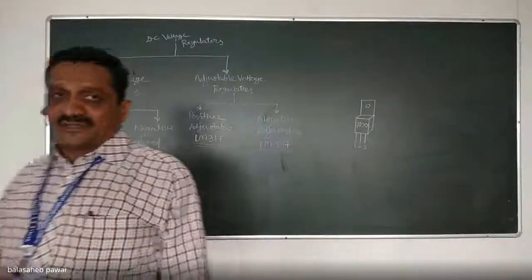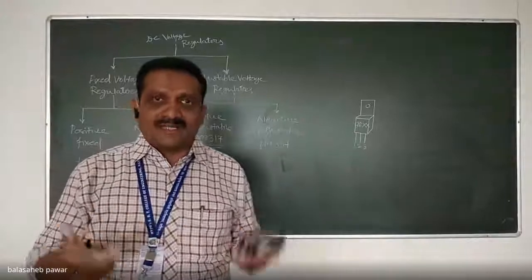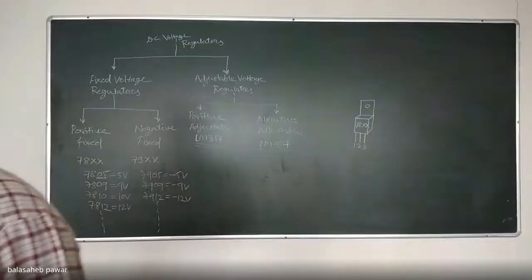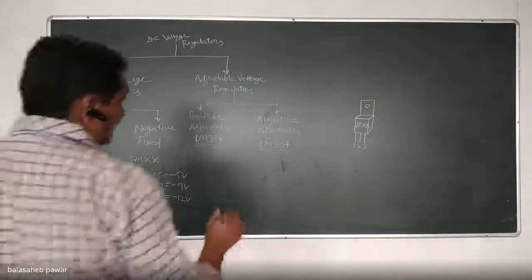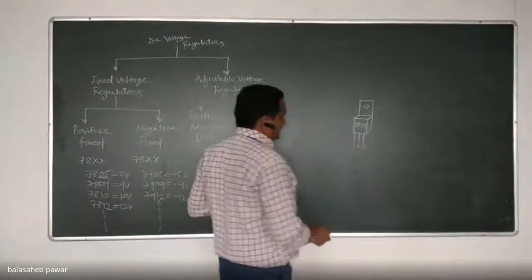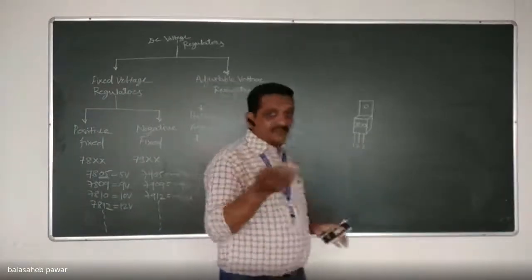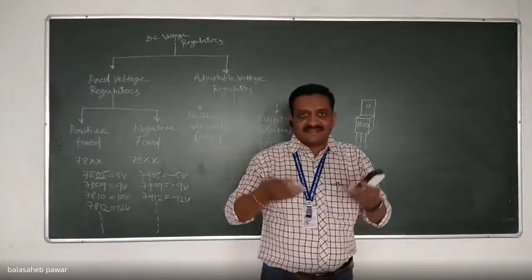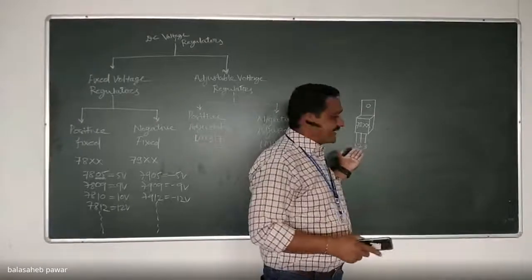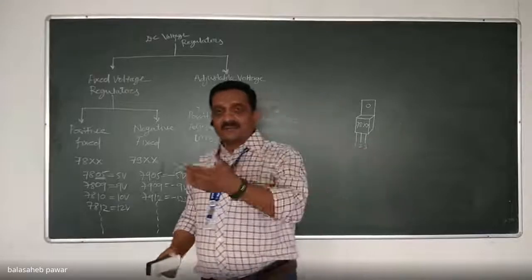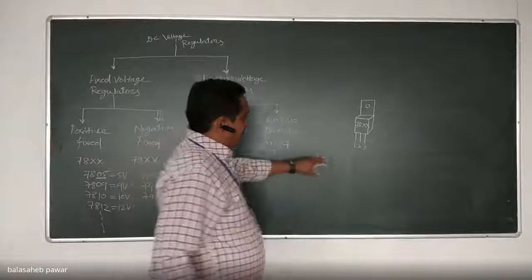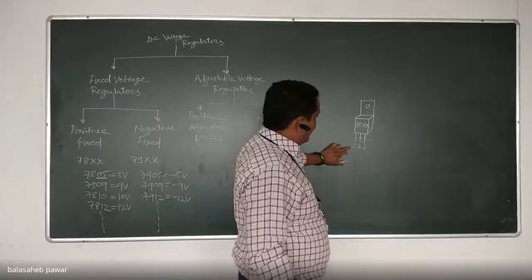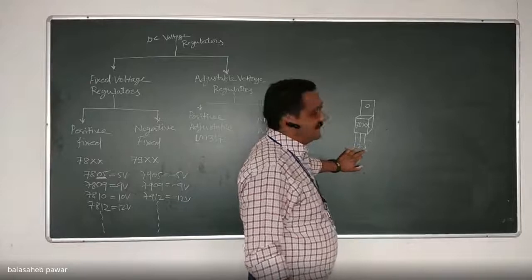Pin number 1 is what? Either input pin or output pin or ground pin. Is it clear? You can check it, no need to remember the pin numbers, because while designing and developing any regulated power supply, the data sheets will be available with you. You can just check whether pin number 1 is assigned for this series as the input pin or output pin or ground pin. For the 7-8 series, pin number 1 is for input, pin number 2 is for ground, and pin number 3 is output.